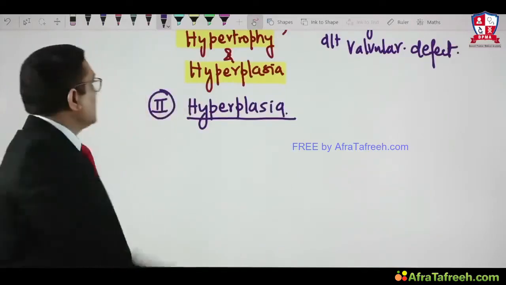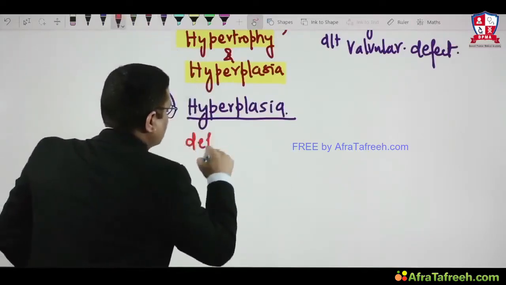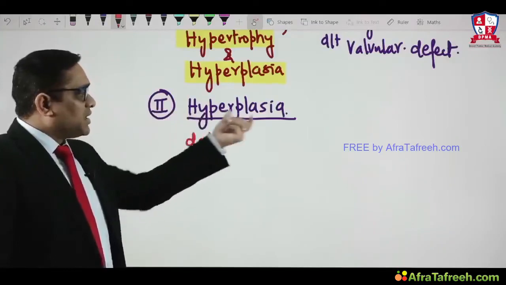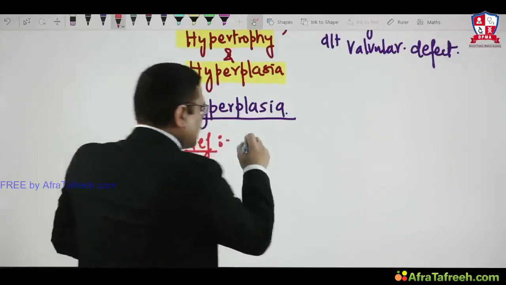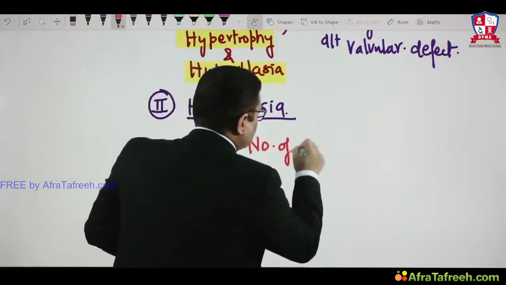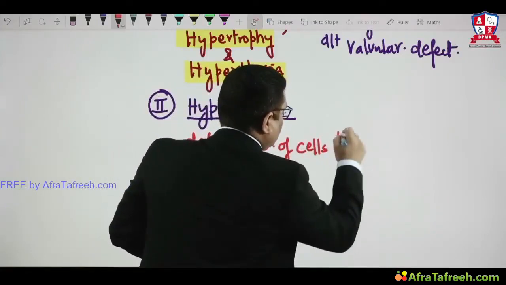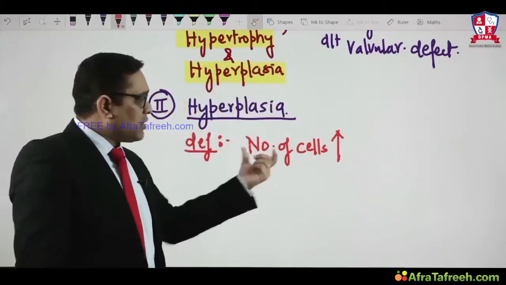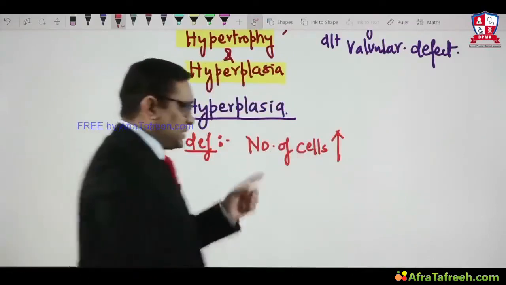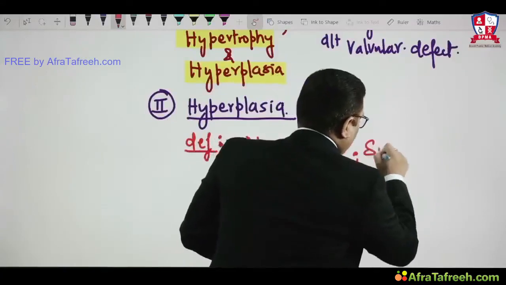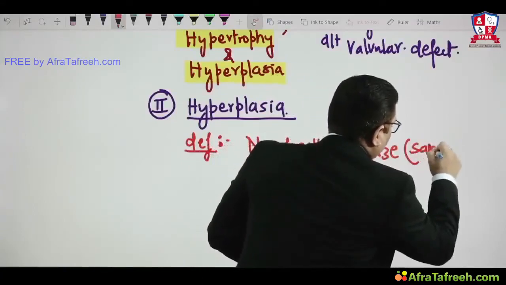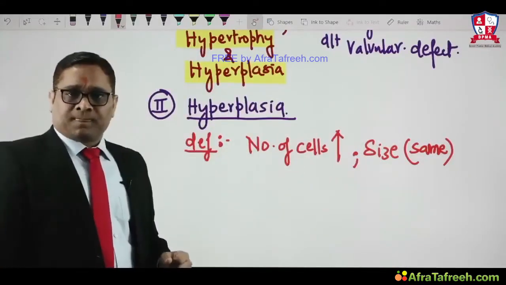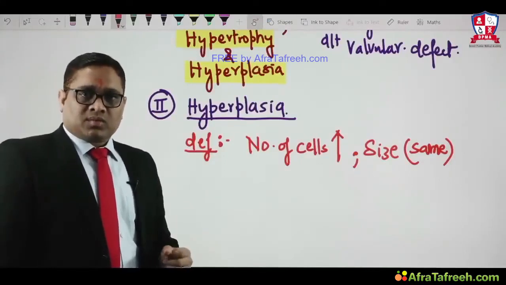What do you mean by hyperplasia? What is the definition of hyperplasia? You can see the name itself is telling there is an increase in the number of cells. Plasia means number, so the number of cells will be increased, right? You remember, the number of cells was constant in hypertrophy, but the number of cells is increased in hyperplasia, and size will remain the same. The size of the cell will be the same, but the number of cells will be increased. That is known as hyperplasia. Why is the number increased?